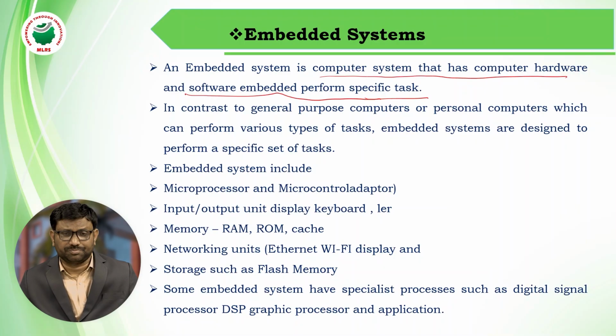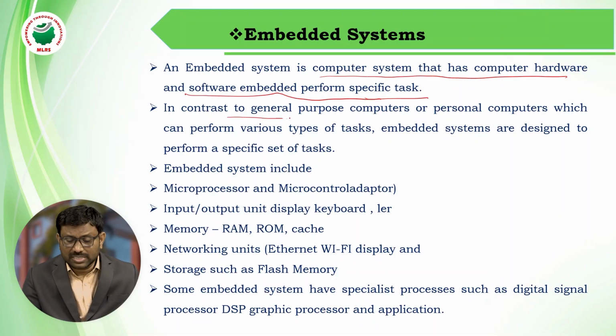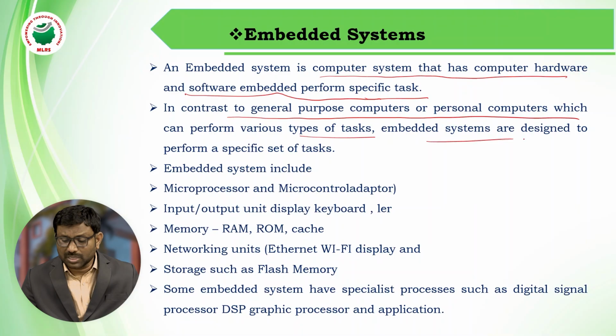For example, an ATM machine. It consists of hardware, and internally some coding is there. Programming is done internally; ICs are programmed. So this is the combination of software and hardware for a specific purpose, which we use for withdrawing money. In contrast, general purpose computers such as personal computers can perform various types of tasks. Embedded systems are designed to perform a specific set of tasks.